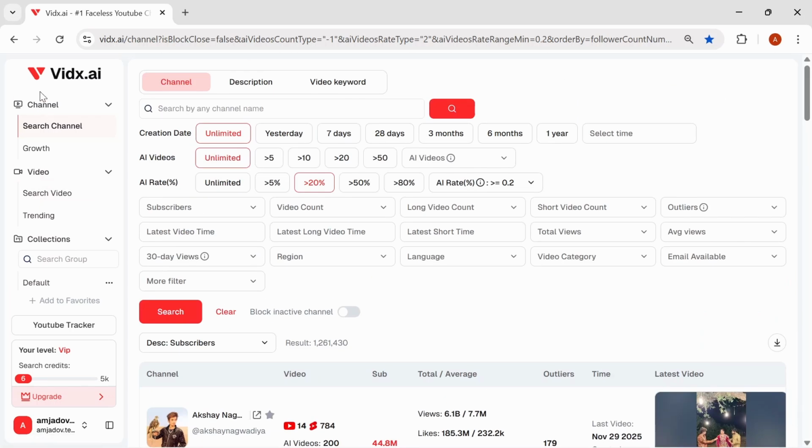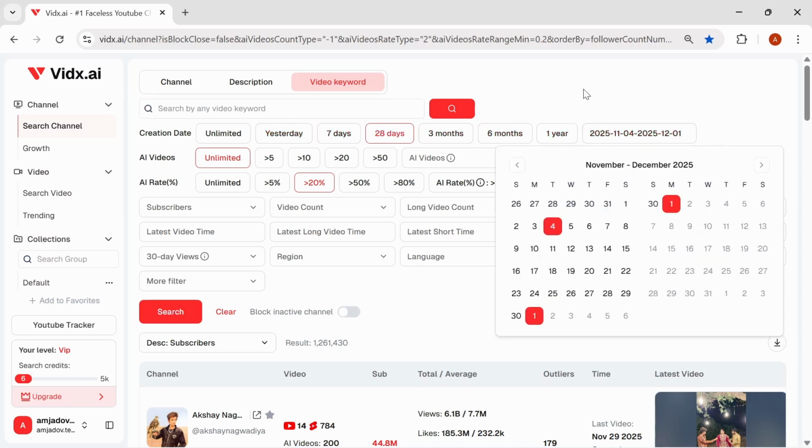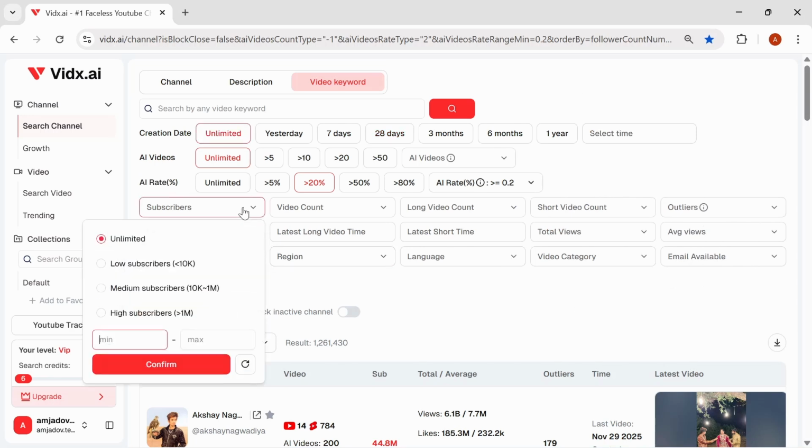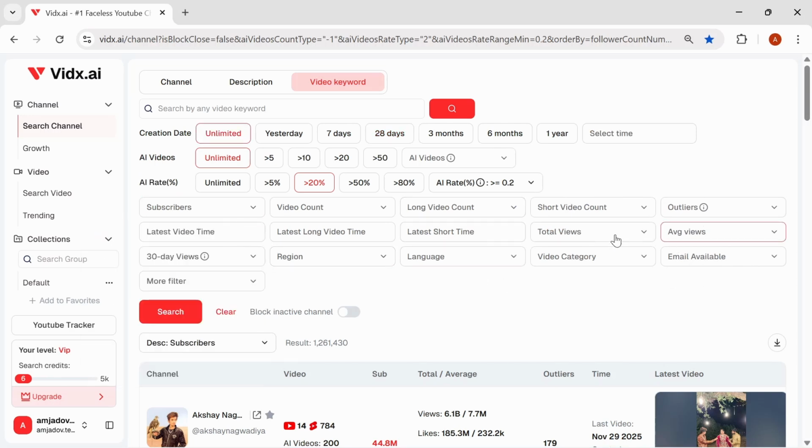So in this screen, you have the channels. You can search a channel by channel name or description or even keywords. You have different kinds of filters here. You can filter from the creation date: unlimited, or even from yesterday, what is being created and trending right now, 7 days, 28 days, up to 1 year, or even select the time range from the calendar. You can filter based on subscriptions and all different kinds of categories. You can filter based on what you require.